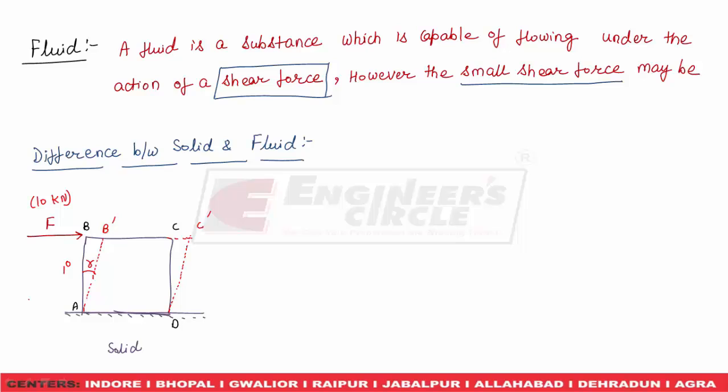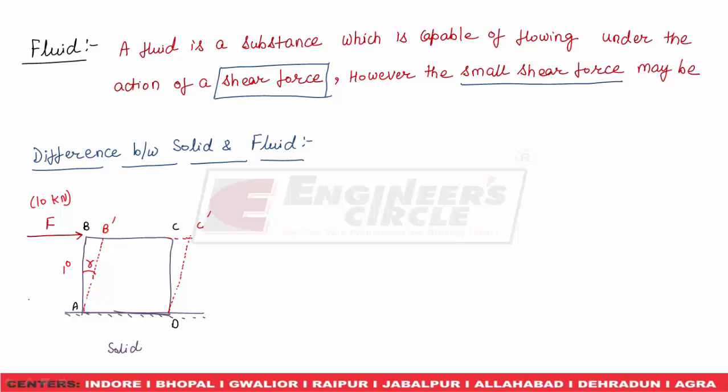or a constant strain. This means that in case of solids, this strain gamma will be a unique value for a unique force. Whenever you apply this 10 kilonewton force on this body, it will always be deformed by 1 degree. This 1 degree is constant for 10 kilonewton, and if we increase this force, then this gamma value will change. Hence, in your solid, the deformation is constant for a constant force.